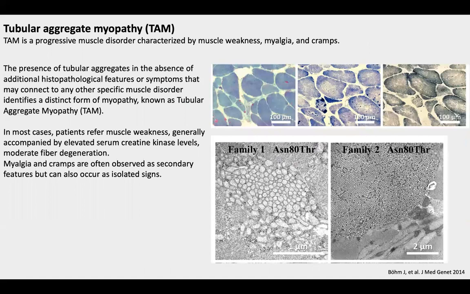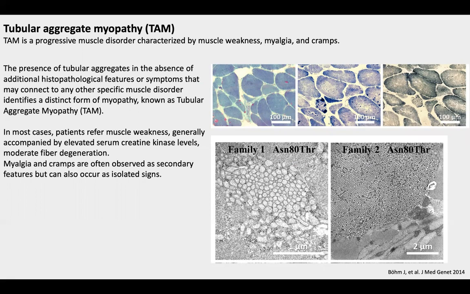The presence of tubular aggregates in the absence of additional histopathological features or symptoms that may connect to any other specific muscle disorder identifies a distinct form of inherited myopathy known as tubular aggregate myopathy. This is characterized by muscle weakness, which is generally accompanied by increased serum creatine kinase levels, which indicate some sort of moderate fiber degeneration. Other symptoms like myalgia and cramps are often observed as secondary features, but can also occur as isolated signs.